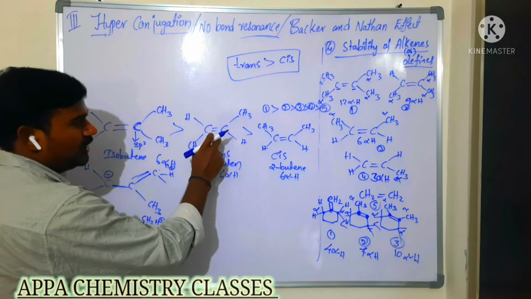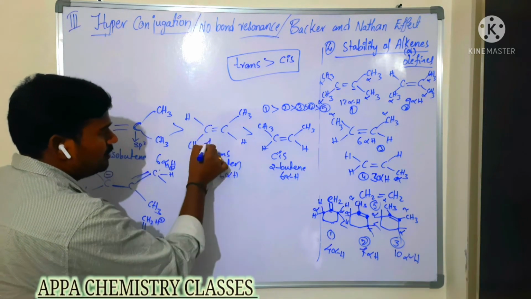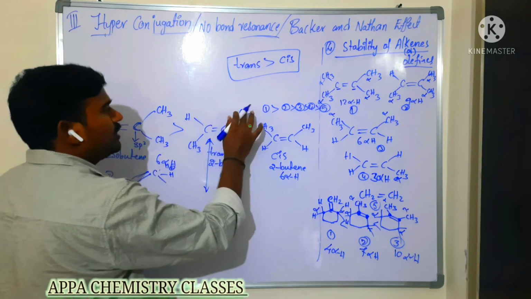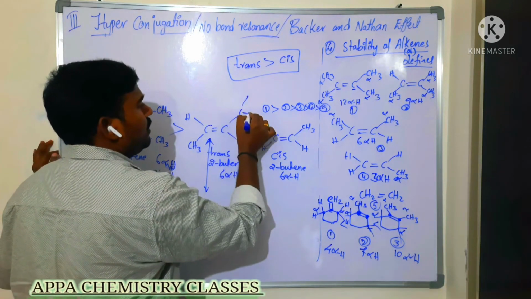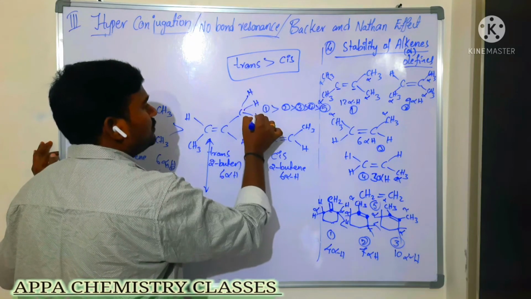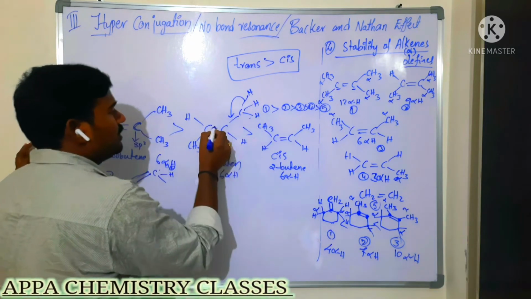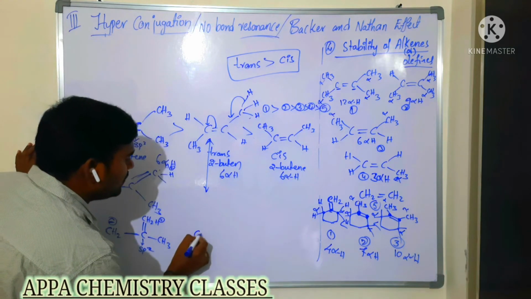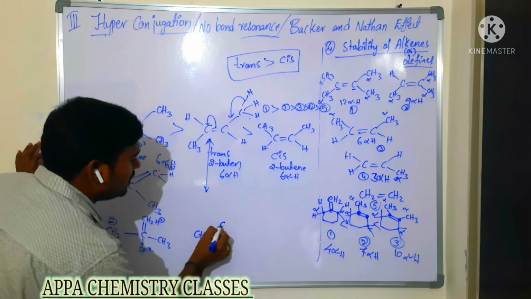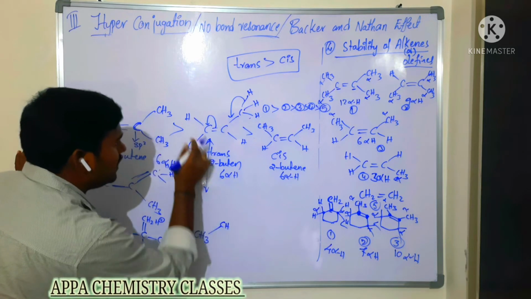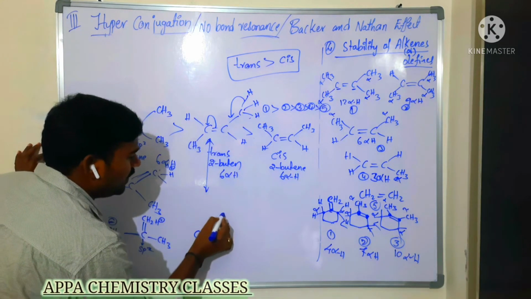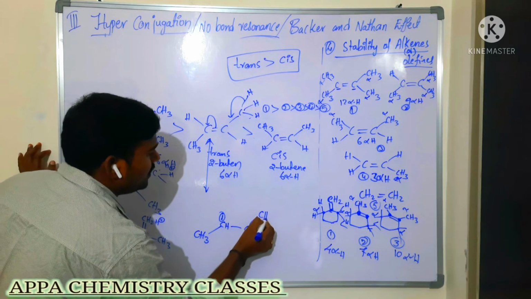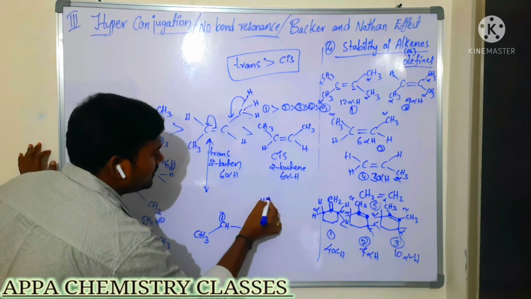But if you take this molecule, in this case, C double bond, here one of the hydrogens is lost. One of the hydrogens comes here, then this carbon gets the negative charge. Here CH3 C, already one hydrogen is there for that carbon, and it is getting the negative charge. So C double bond CH2 and H plus.